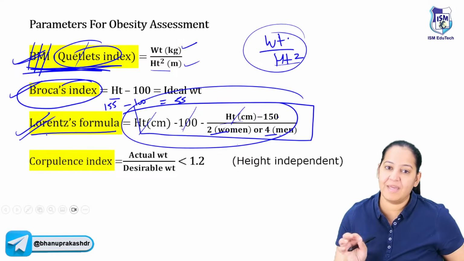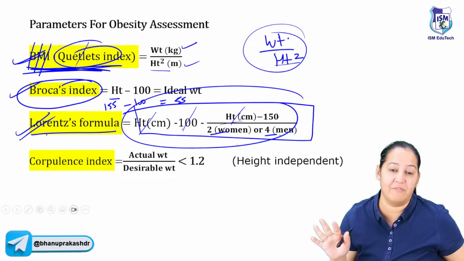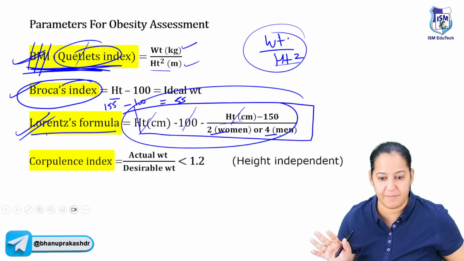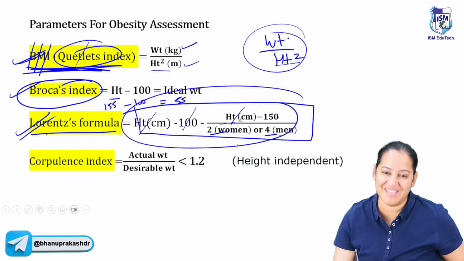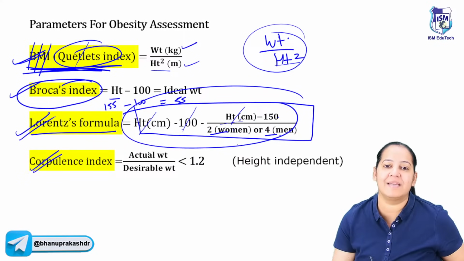So Lawrence formula, only one question comes on it. Lawrence formula is height weight independent formula. It's weight independent. Even without weight, you can tell whether the person is obese or not based on the height. Based on the height. And the last one is corpulence index.